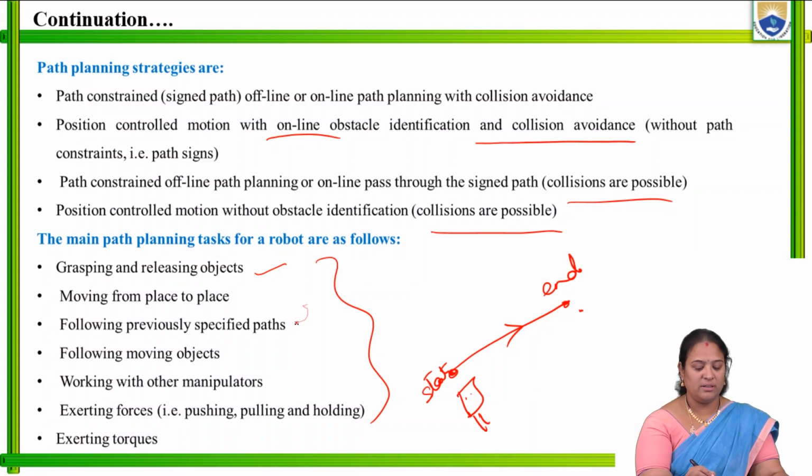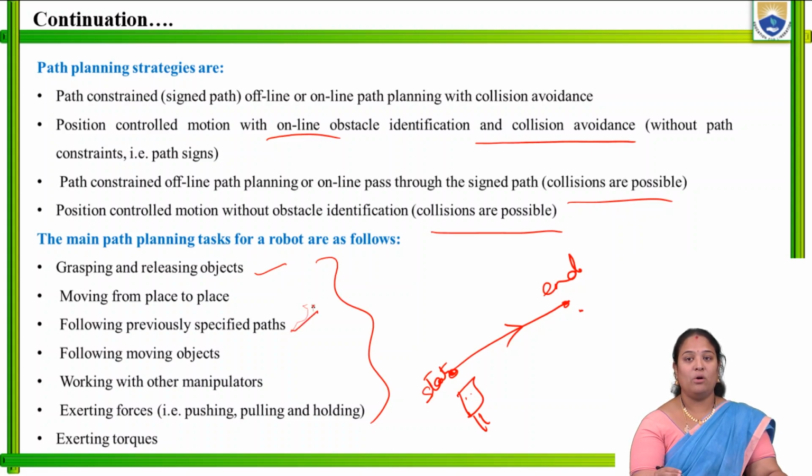Next, the third one is following the previously specified path. For example, if that particular task has already been done 2 or 3 times, the robot can directly follow that path without changing any direction or its path planning. It can follow the previous path blindly.